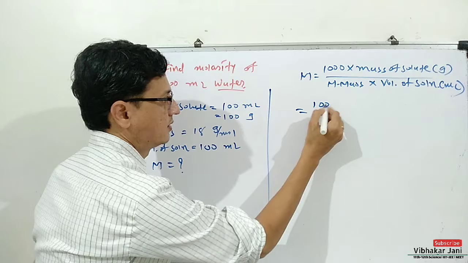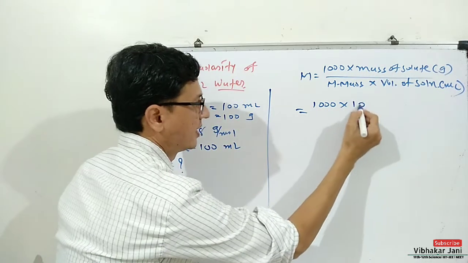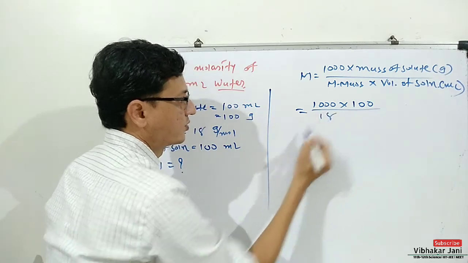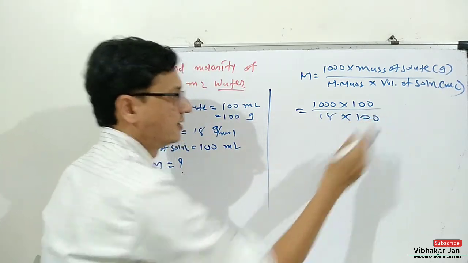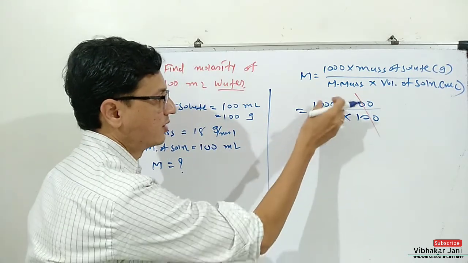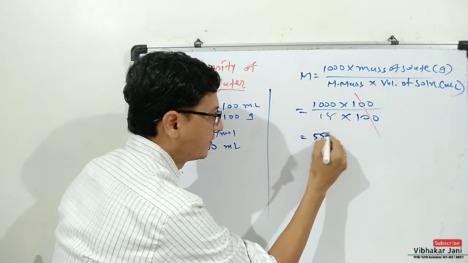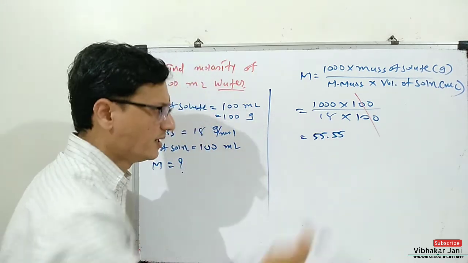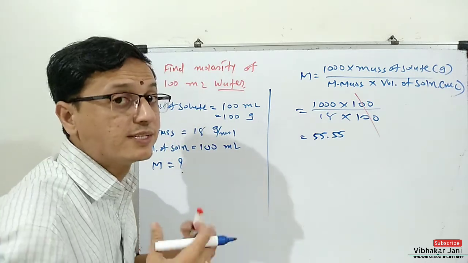So 1000 multiplied by mass of solute, that is 100 gram, upon molecular mass of water, that is 18, and volume of solution, that is 100. So these 100 will be cancelled. So ultimately we will have 1000 divided by 18. If you divide this, then you will get 55.55. Here 5555 will be there, so you can consider it 55.56 also.